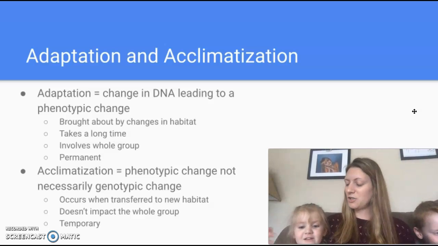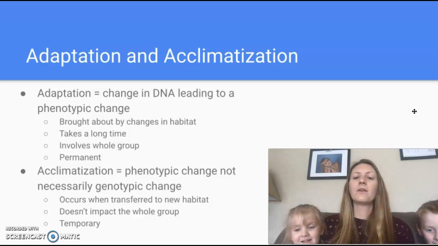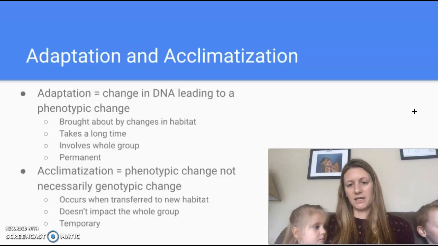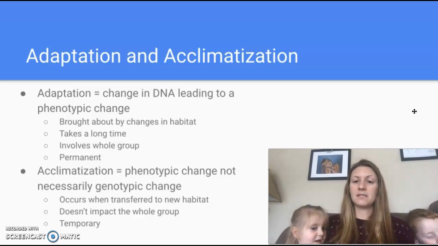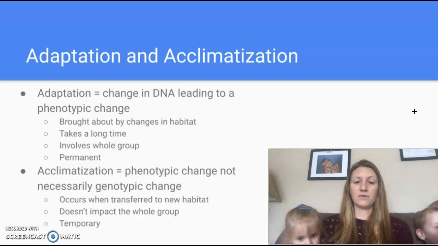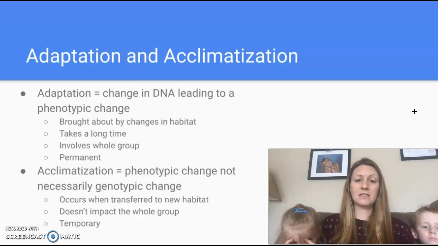There will be an advantage. So that advantage would mean that you could have more offspring, which means that it would pass it on through your genetics. So adaptation is specifically related to genetics and being able to inherit that characteristic. So you have to have red hair from a parent to be able to inherit red hair as a child. Okay? But acclimatization is when there's a change that is not related to your genetics, and it'll happen because of an environmental change, but it doesn't impact the whole group.